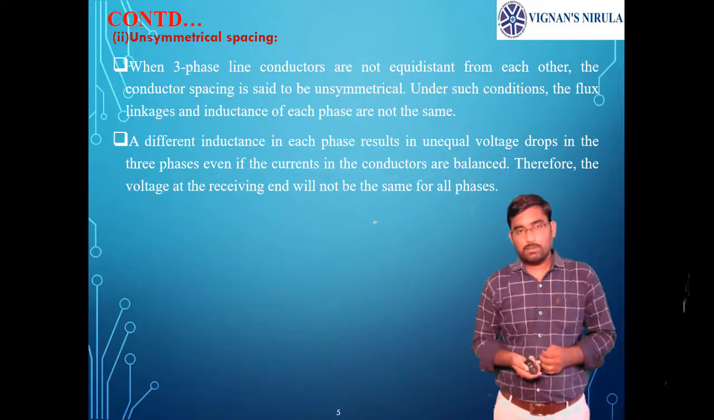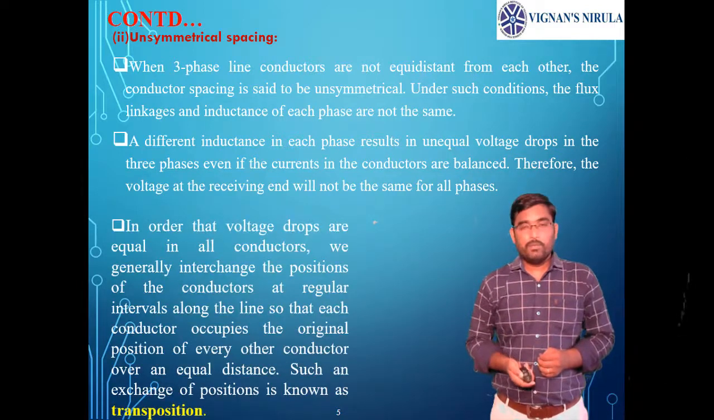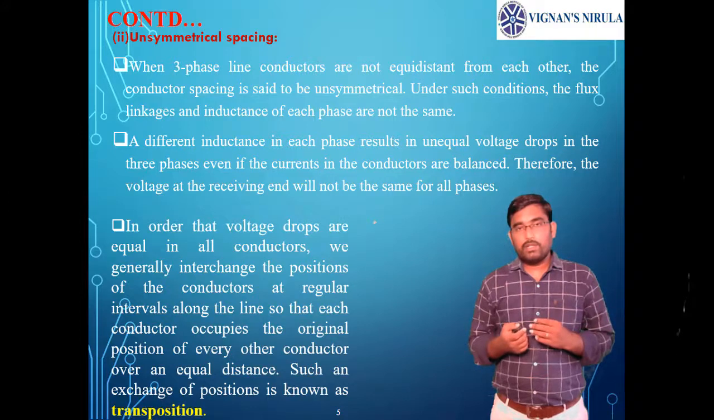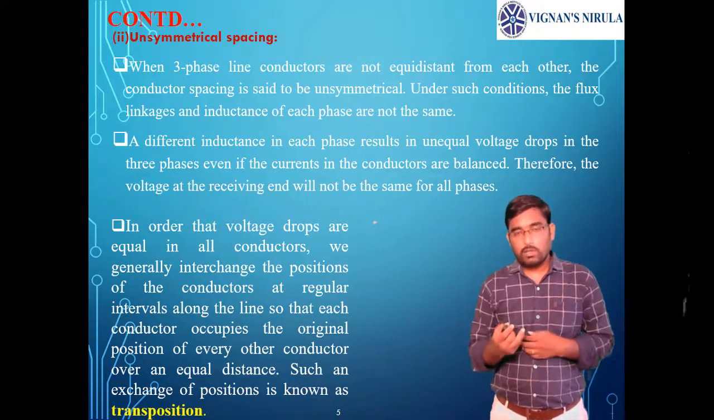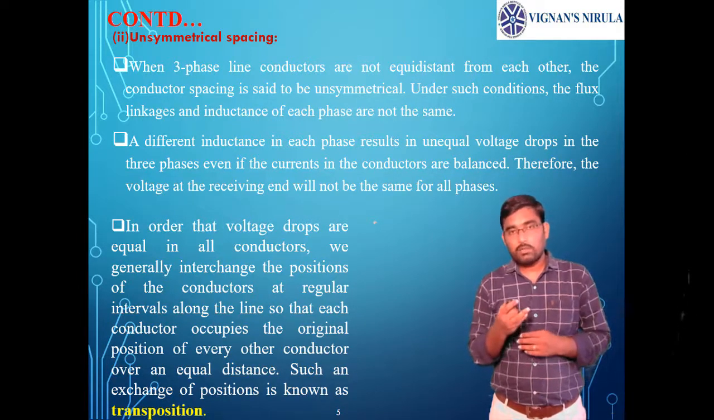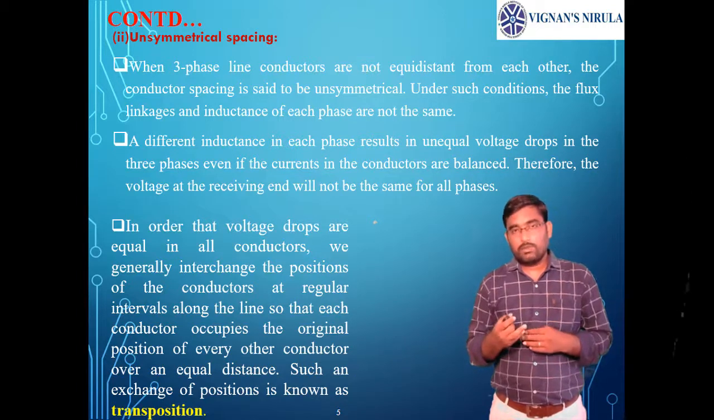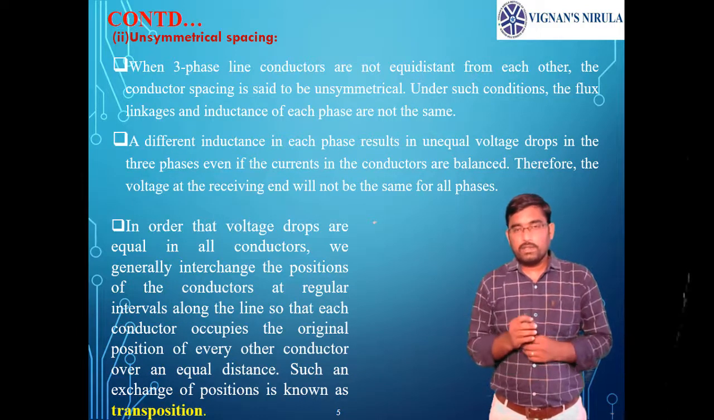Now let us move to the second case, where it is unsymmetrical spacing. In case of unsymmetrical spacing, all the phases are separated by unequal distances. Because of uneven distances between each and every phase, we will have unequal amounts of flux linkages. By having unequal flux linkages in all the phases, we will have unequal inductances. Because of unequal inductances, we will have unequal voltage drops in all the phases. So because of these unequal voltage drops at the receiving end, we will have unbalanced phase voltages, which is not feasible.